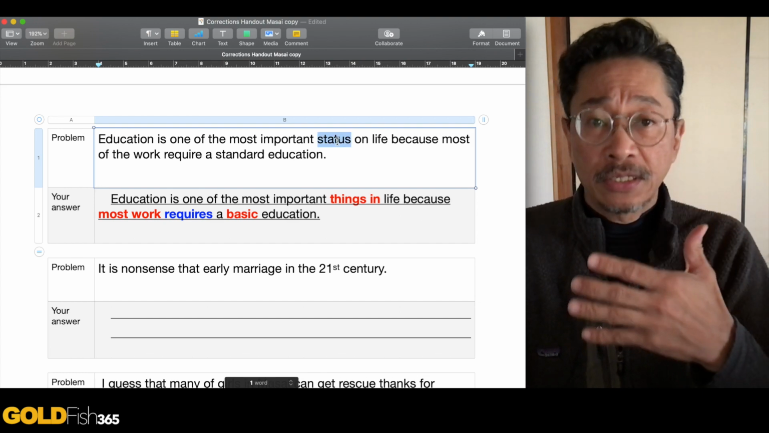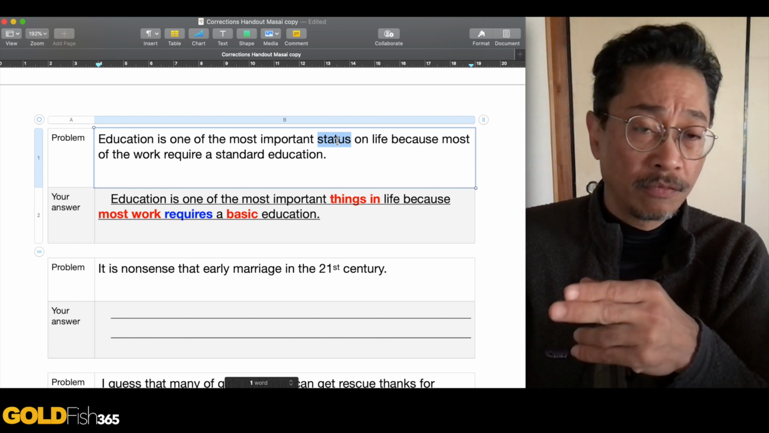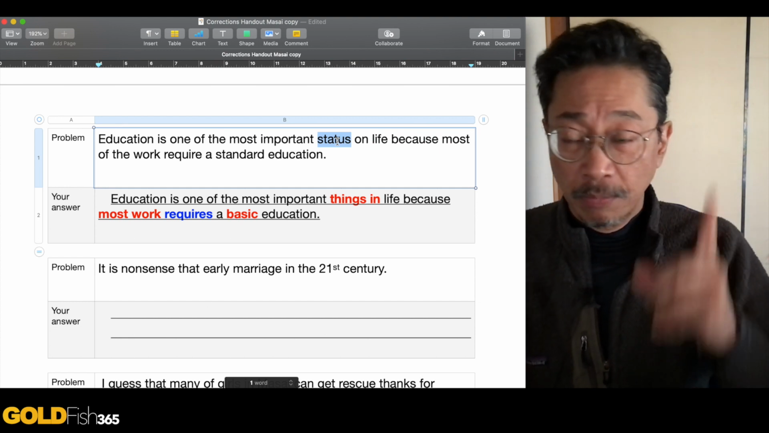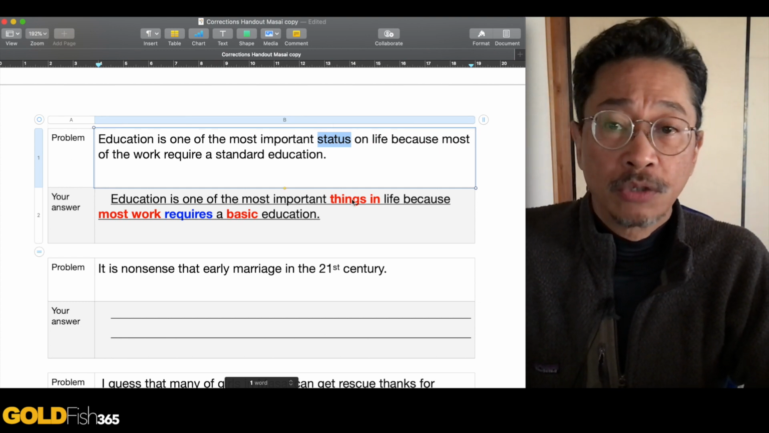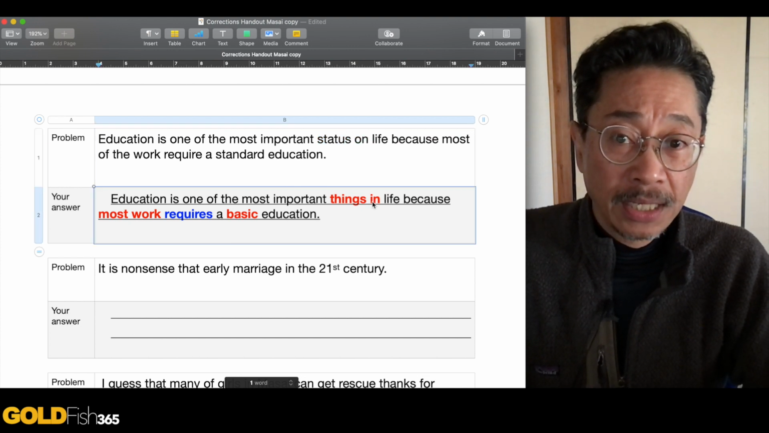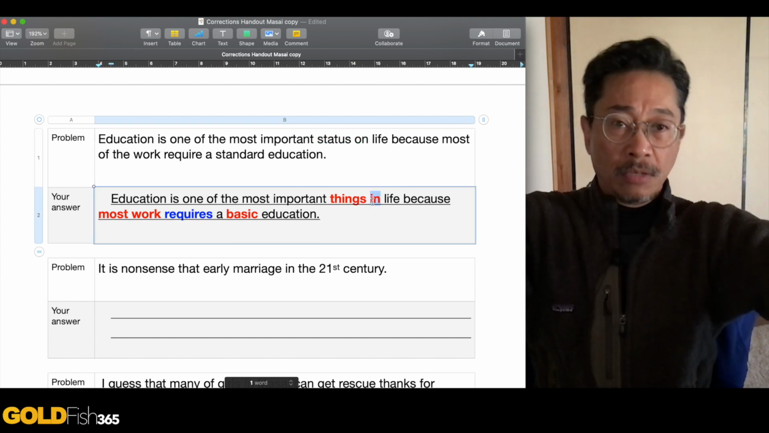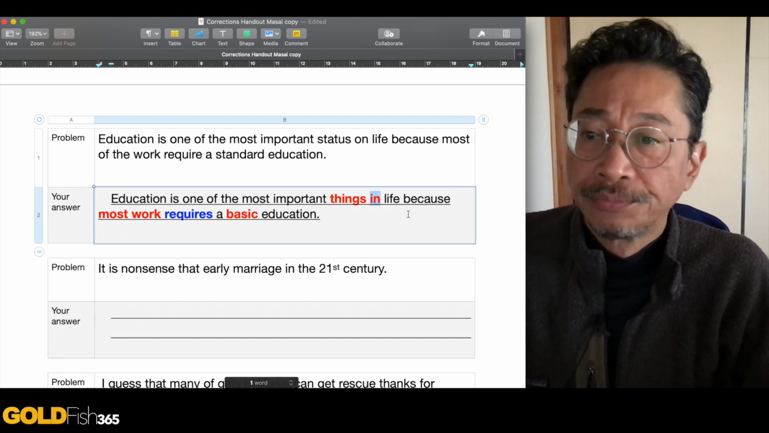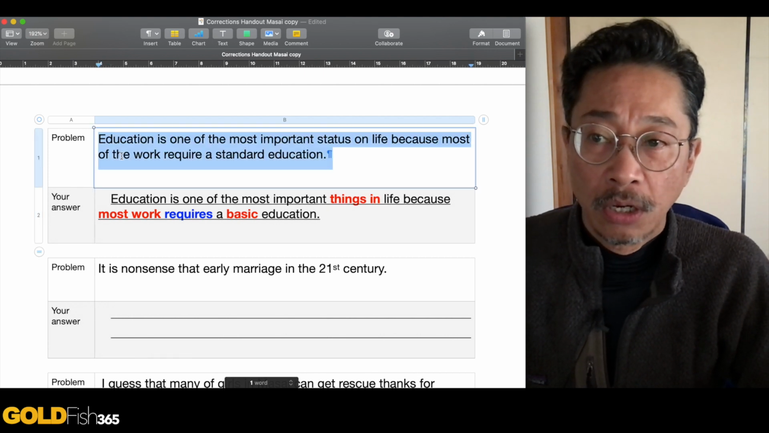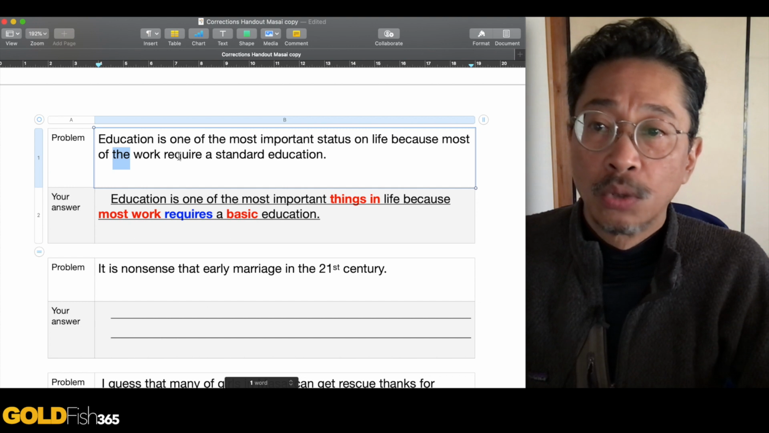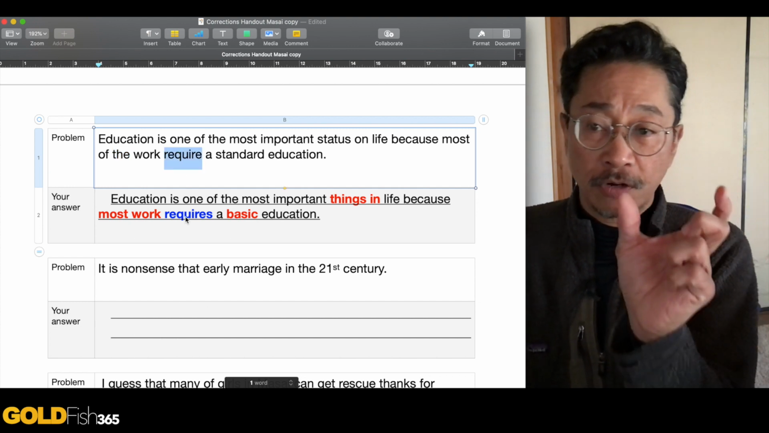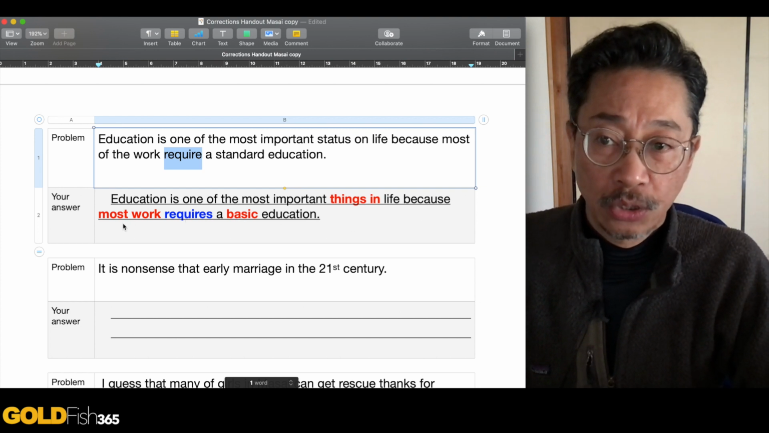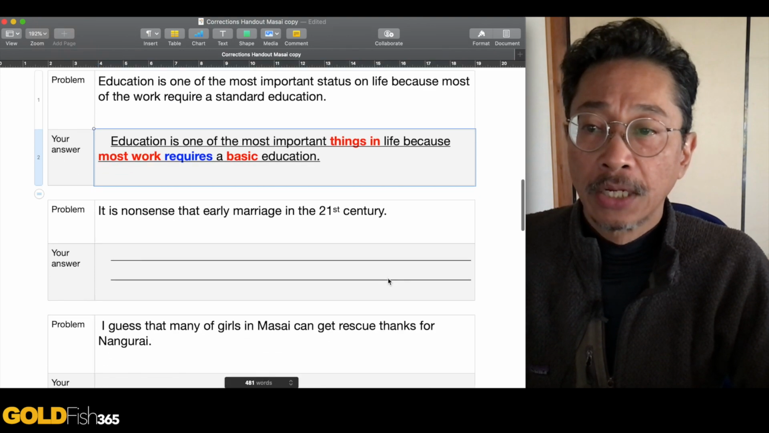Number one, status is non-countable. So you cannot say "is one of the most important", okay? Because status is just a non-countable word. So I shouldn't even be holding up the number one. Education is one of the most important things, not on life, but in life, okay? Life is this amount of time from the time that you're born to the time that you die. So you're in life, okay, not on life. Because most of the work, no, you don't need the, most work, not require, again, be careful, subject-verb agreement, most work requires a basic education. Requires is connected to work, all right? All right, let's go to the next one here.